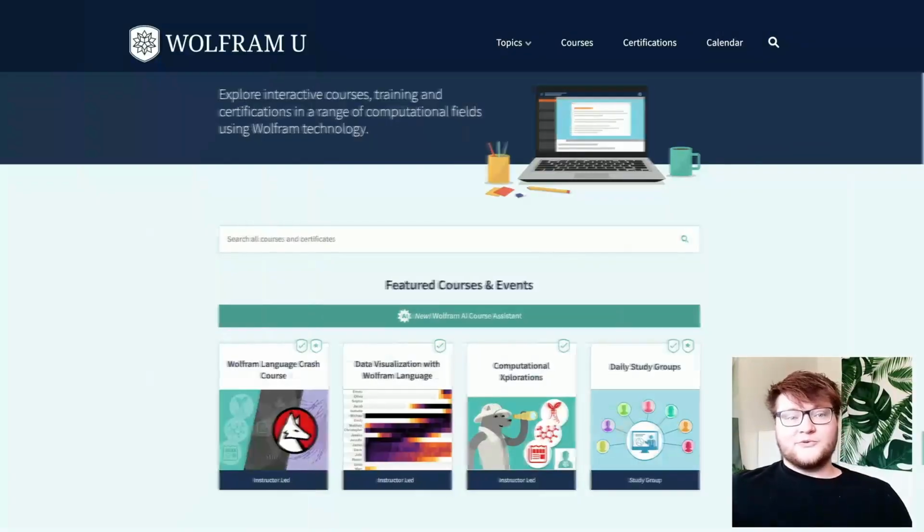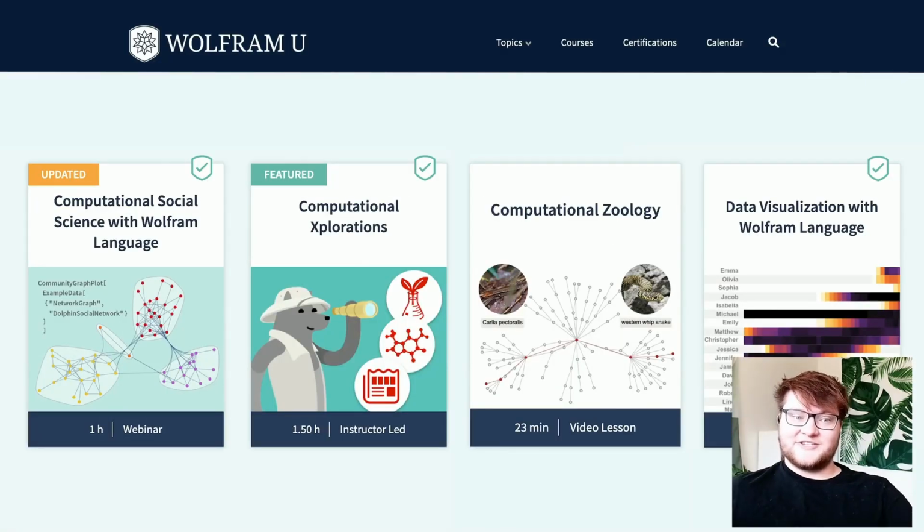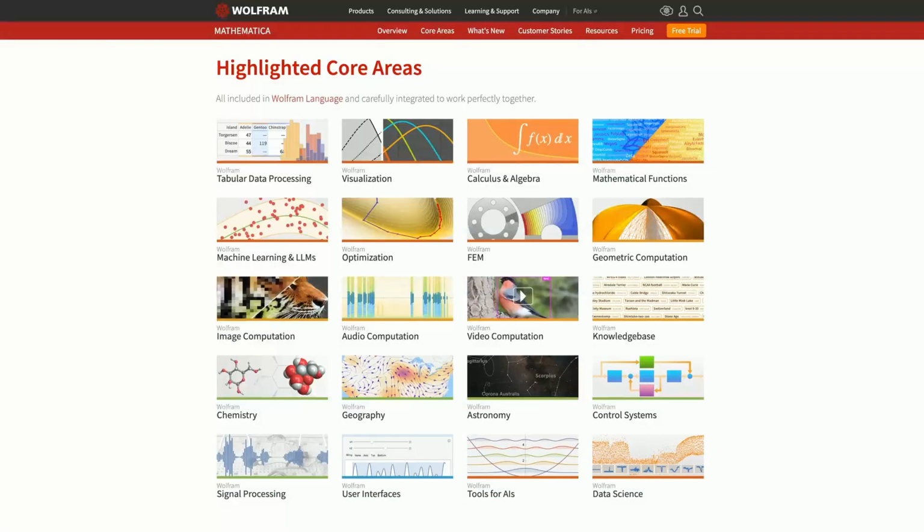There are loads of other courses on Wolfram U that you might enjoy, like computational explorations, computation for social sciences, computational zoology, and data visualization with Wolfram Language. By the end of this course, you should have a portfolio of creative computation projects and be able to use the Wolfram Language in other fields. We hope that you have a great time in this course exploring the capabilities of Wolfram Language, using code for creativity, and learning how to think computationally.